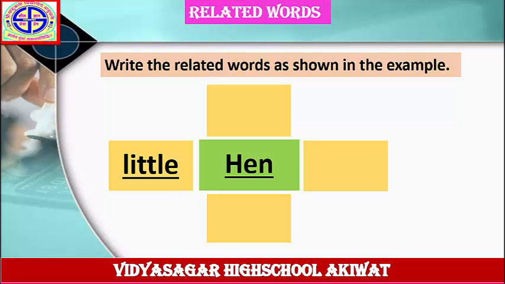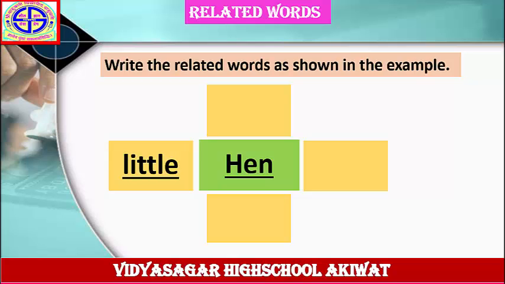Write the related words as shown in the example. The word is given here, hen. And the answer is given here, little. Little, this is an adjective. In the same way, write down the related words to the word hen. Little hen. In the same way, what is an answer? Little hen. Big hen. Red hen.